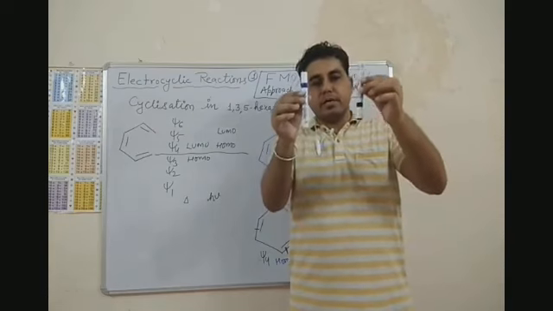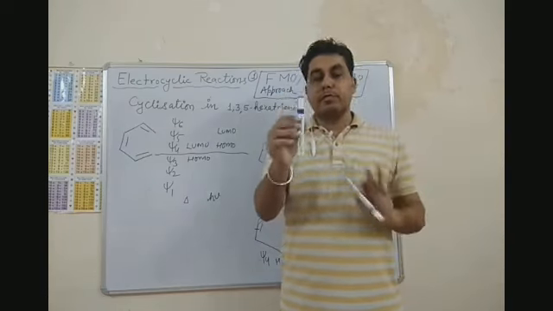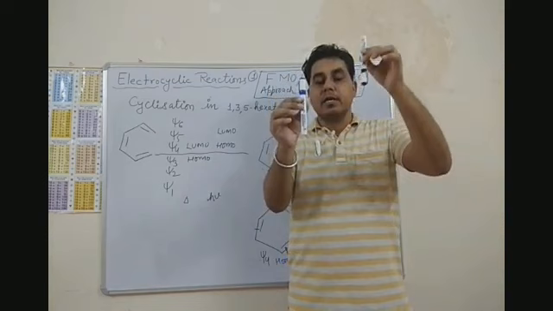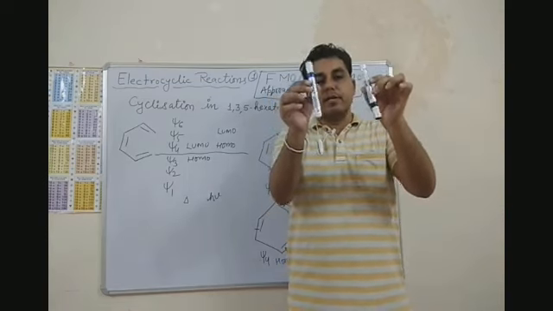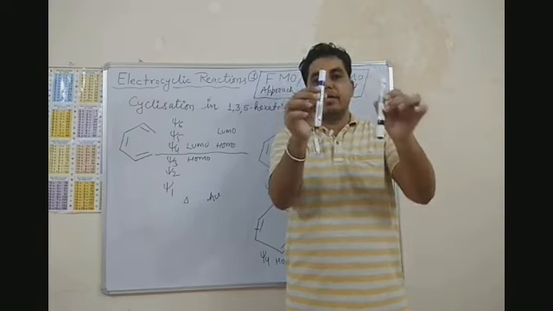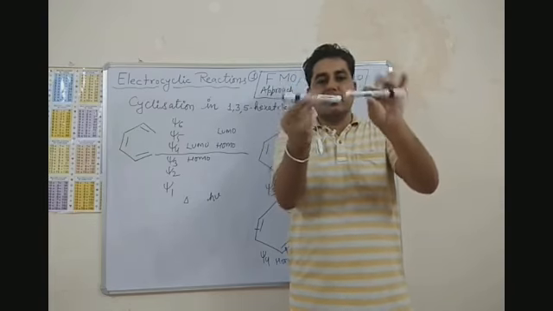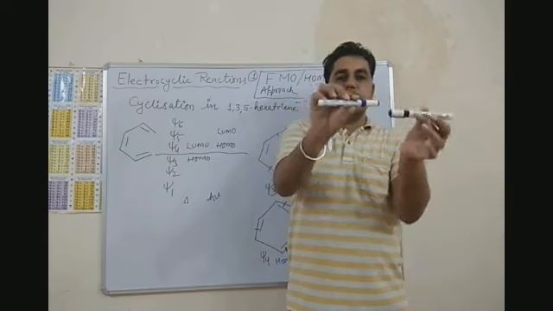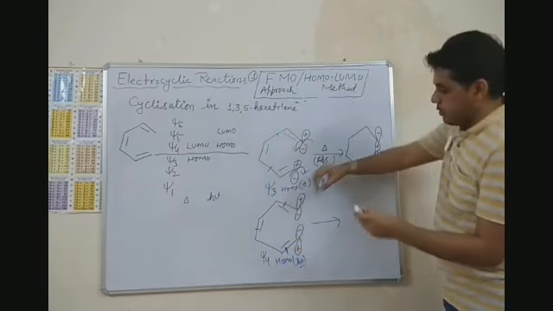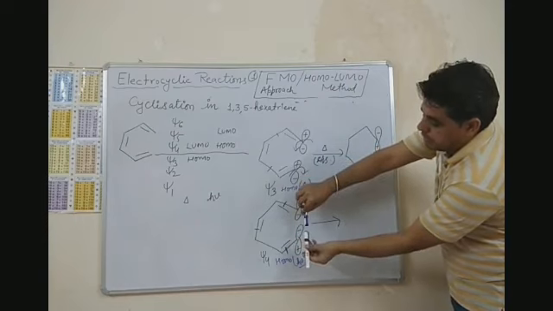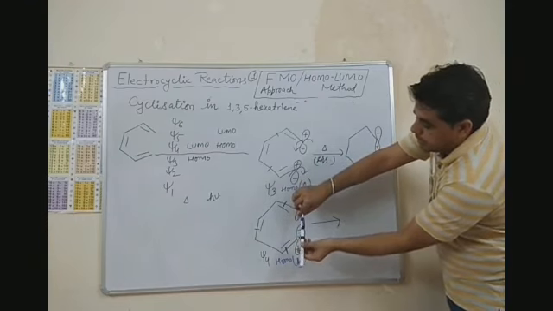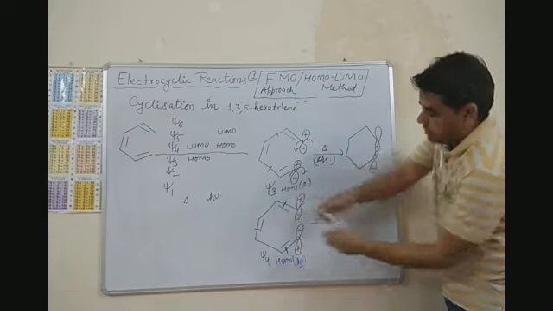One lobe, the positive lobe, is in upward direction and another lobe is in downward direction. So I have to rotate both the orbitals in the same direction, either clockwise or anti-clockwise. So here the orientation is like this. So what I have to do? I have to rotate the lobes in the same direction.